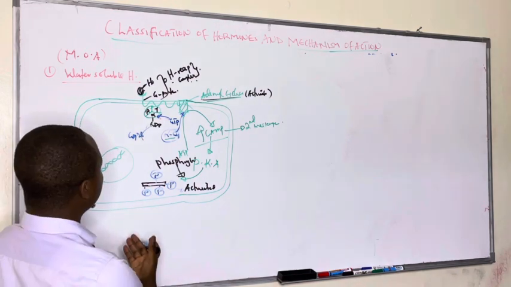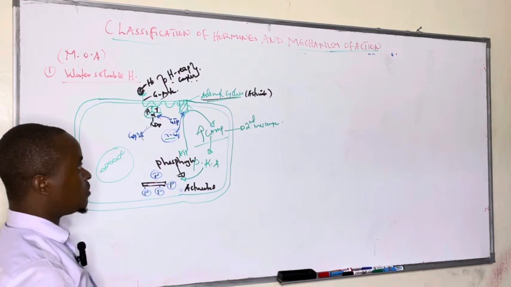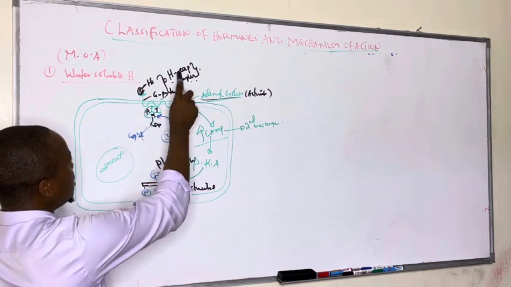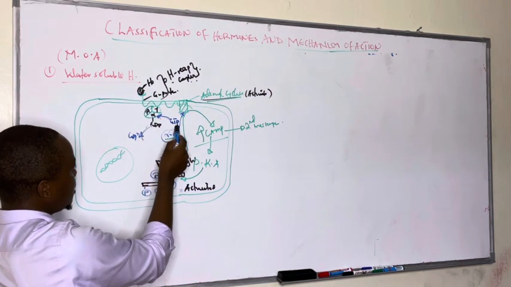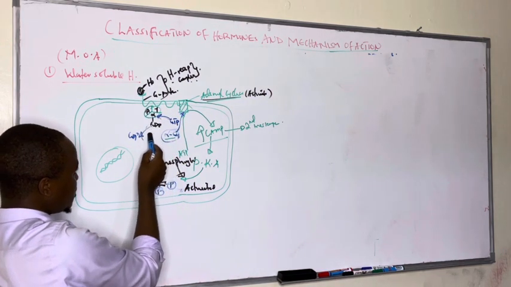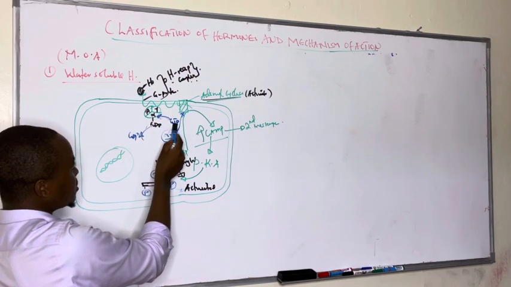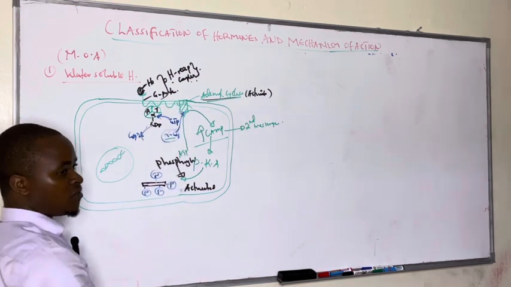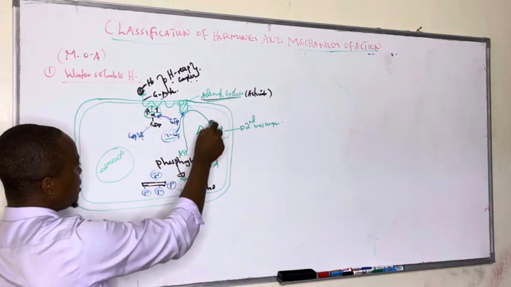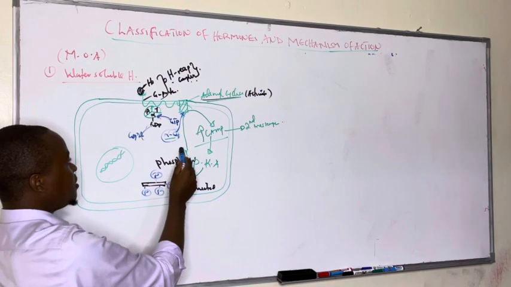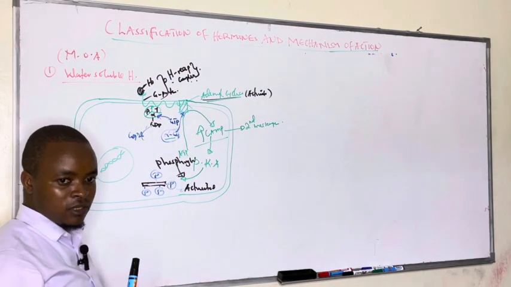So these hormones work through a second messenger mechanism, whereby we have said that when the hormone binds the receptor, GTP displaces GDP from the alpha subunit, forming an alpha GTP complex, which activates adenyl cyclase. And it's this activated adenyl cyclase that converts ATP to cyclic AMP, which acts as a second messenger.